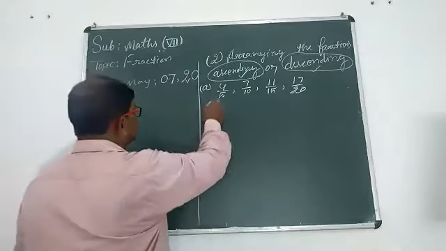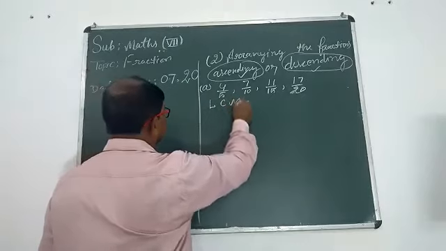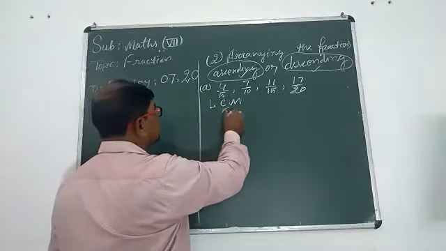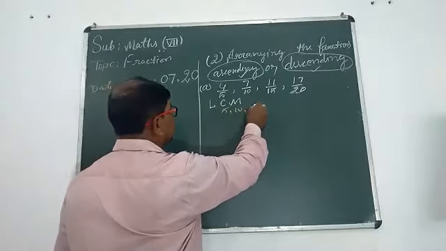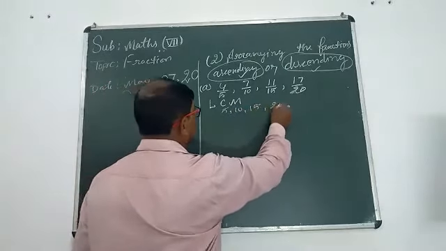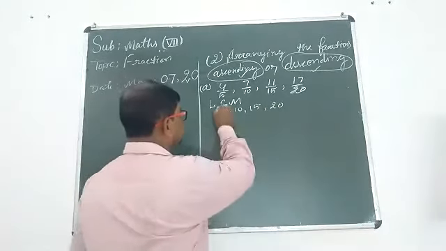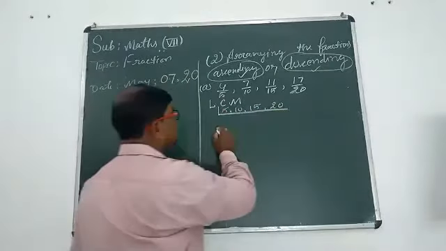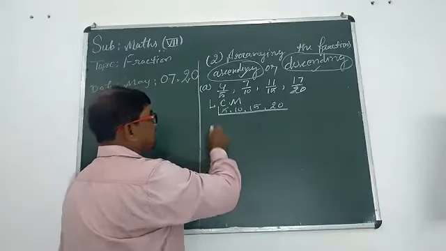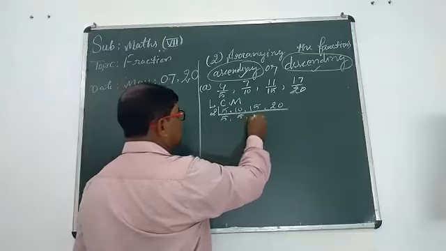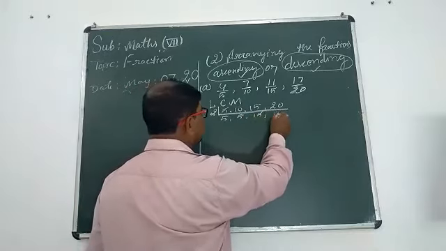Okay, so first we should find the LCM of denominators 5, 10, 15 and 20. Can you find the LCM? Starting from 2: 2 5s are 10, 2 5s are 10, 15.